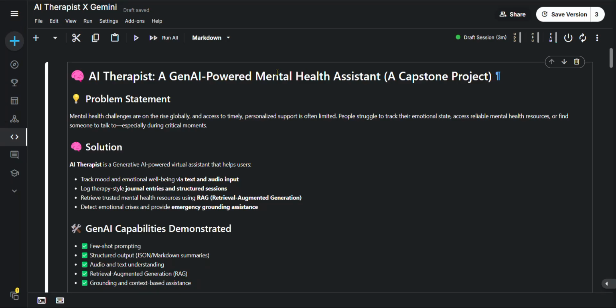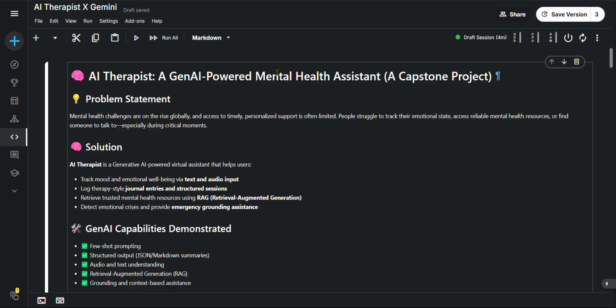We are going to discuss the generative AI course of Kaggle x Google. My project is on AI therapist, a generative AI powered mental health assistant. This is a capstone project, and my problem statement is: mental health challenges are on the rise globally, and access to timely personalized support is often limited.